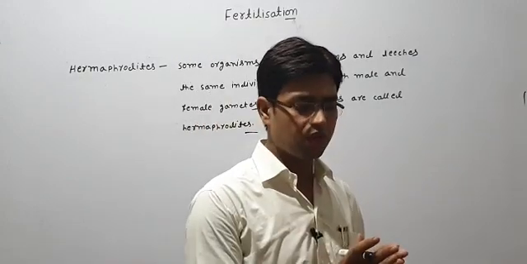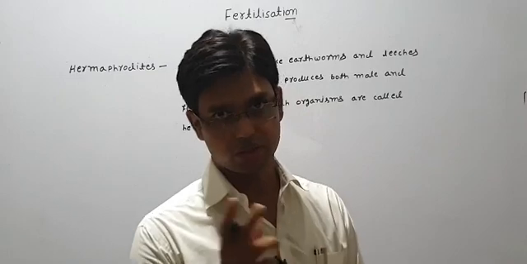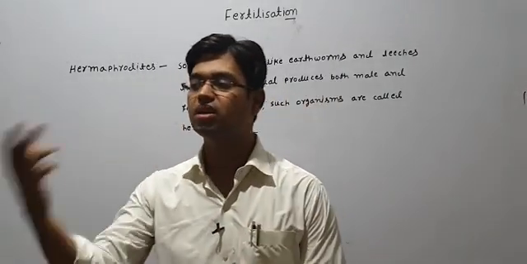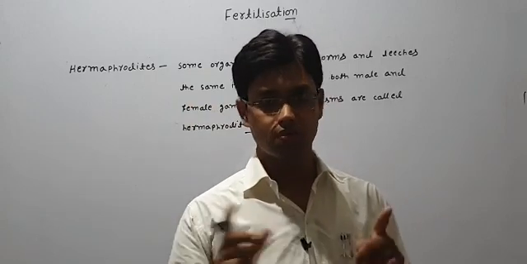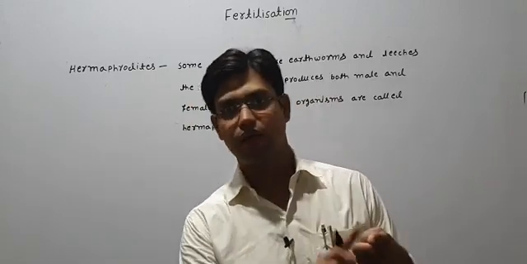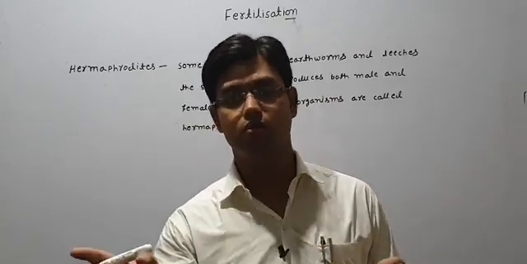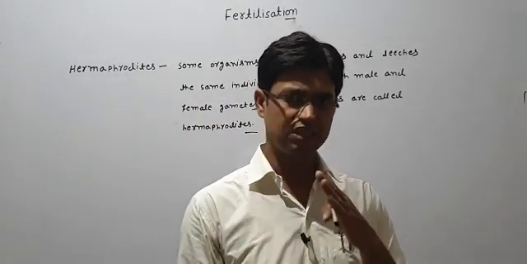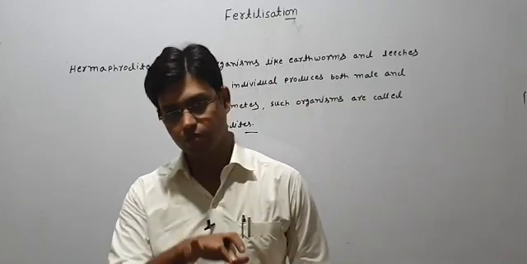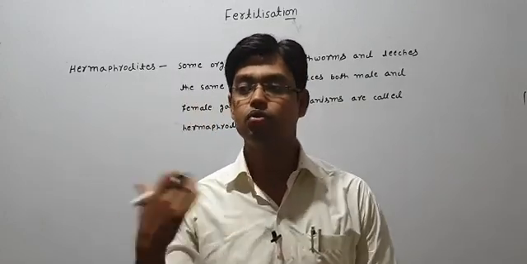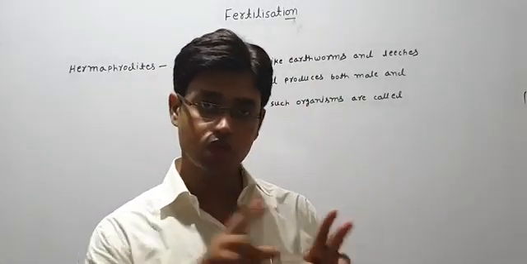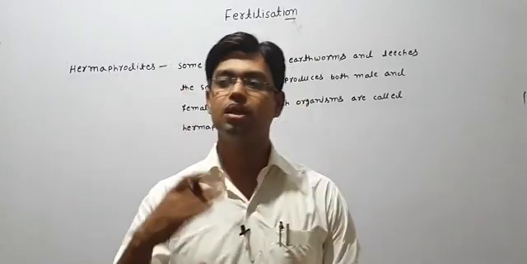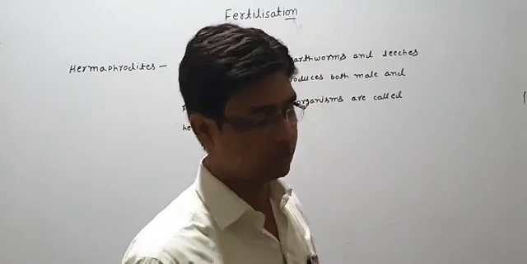Sometimes, even though both types of gametes are produced, organisms come in contact with others, and one body's female part acts with the other body's male part. So sometimes reproduction may take place inside a single body, and sometimes between two different bodies, even though both have male and female parts, they come in contact and do the same thing.